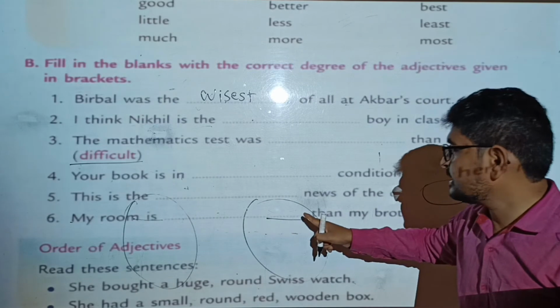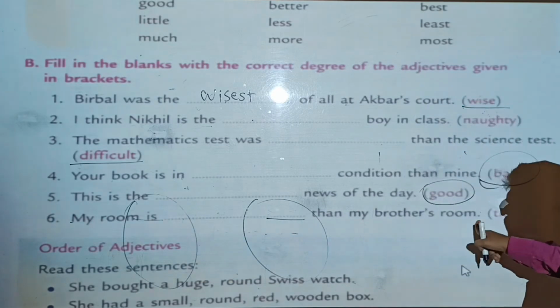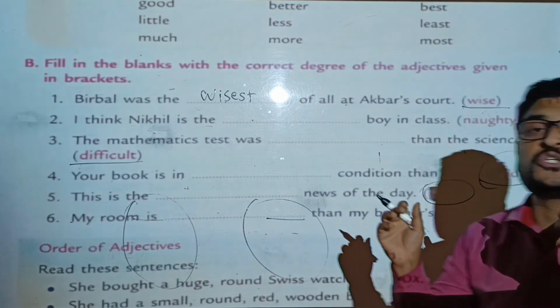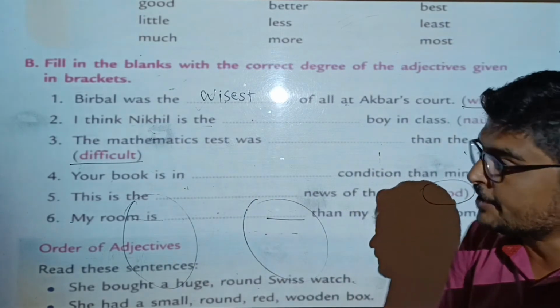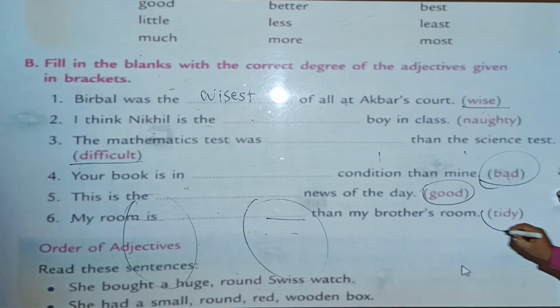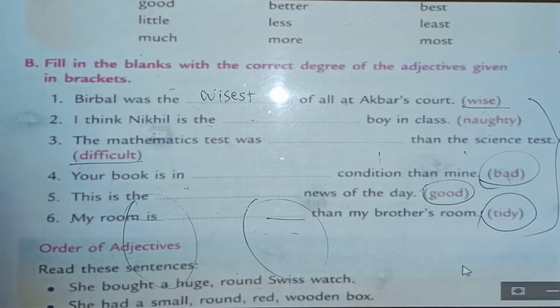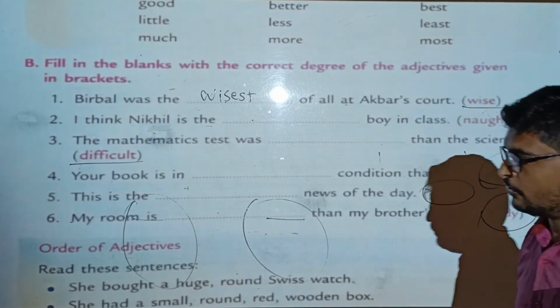My room is dash than my brother's room. Here is a comparison between two rooms, my room and my brother's room. So it is a comparative degree. So we have to write down tidy in a comparative form. Okay, write it down, do it yourself. This exercise you will have to do yourselves.